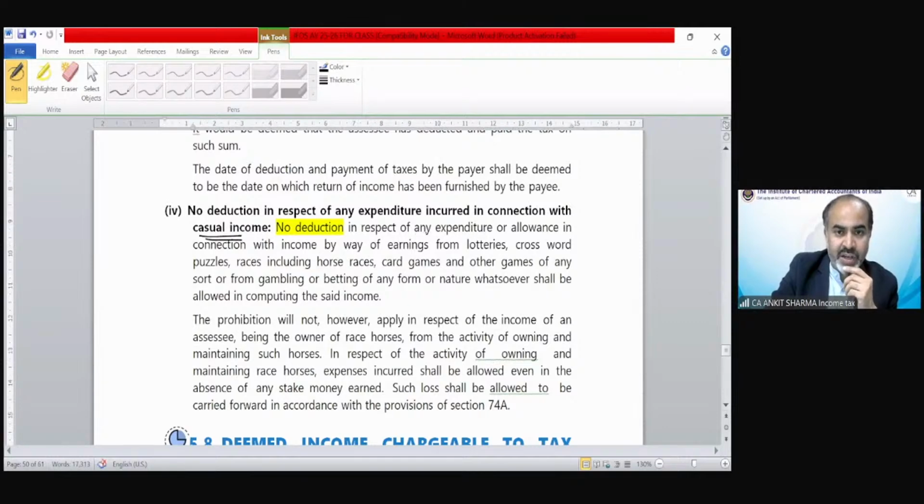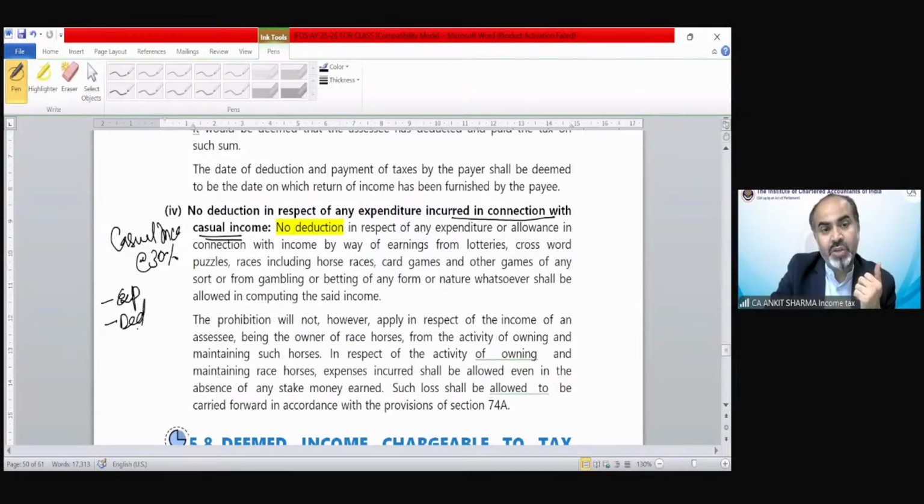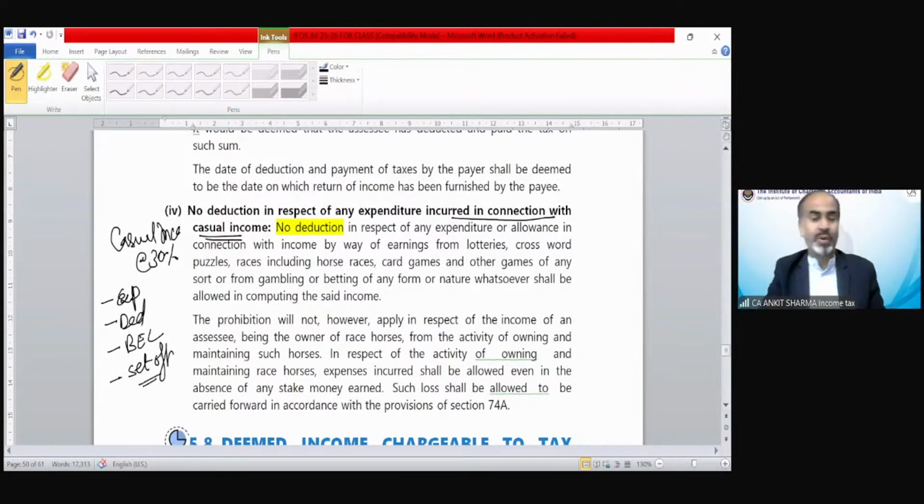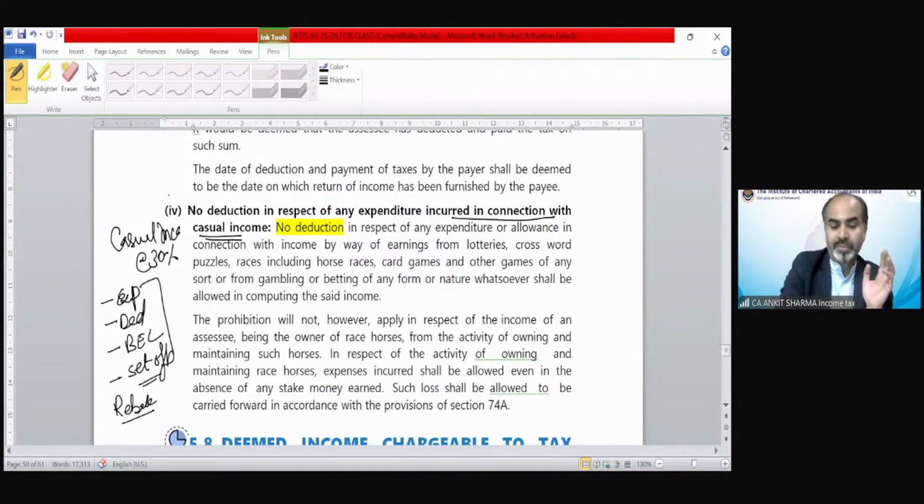No expenditure against casual income. Casual income is taxable at a fixed rate of 30%. You cannot claim any expenditure, you cannot claim any deduction, you cannot claim basic exemption limit, you cannot claim loss set off of any other income, you cannot set off this also against casual income. You can only claim rebate if it is applicable. Anything else is not allowable against casual income.